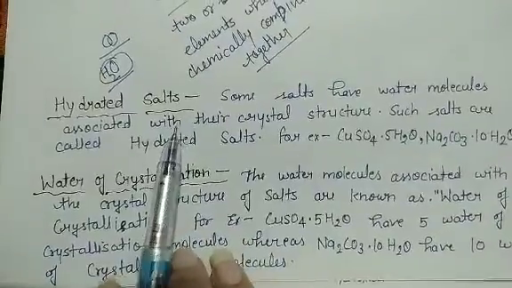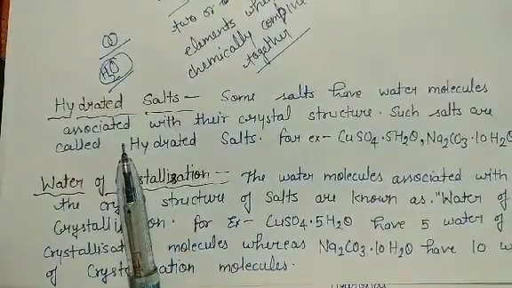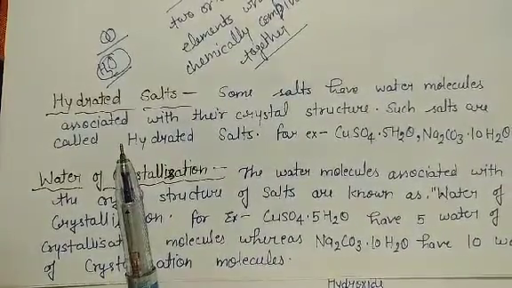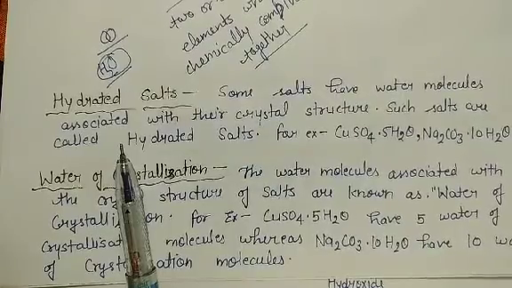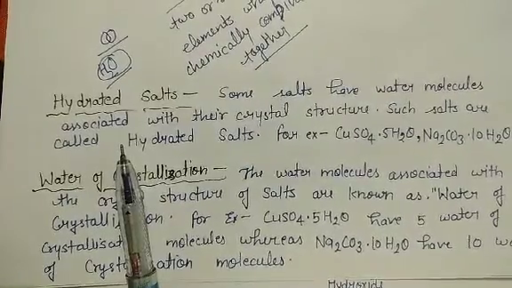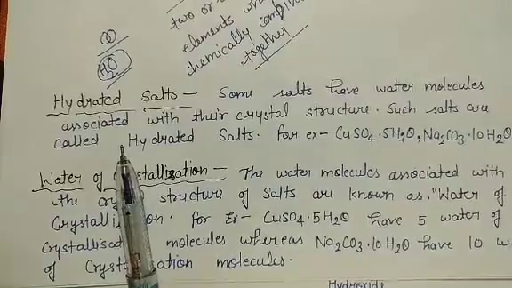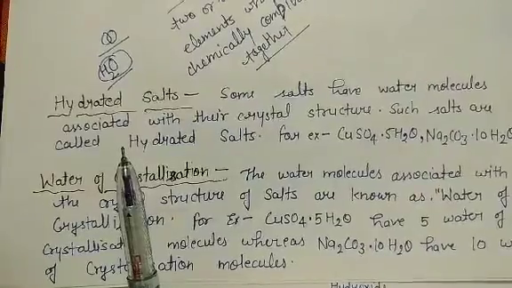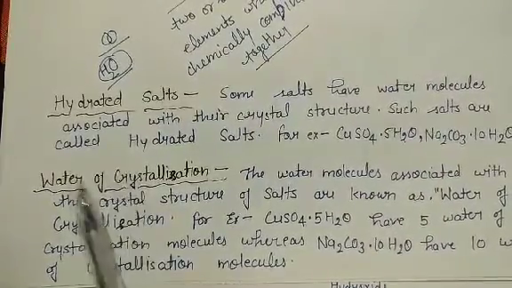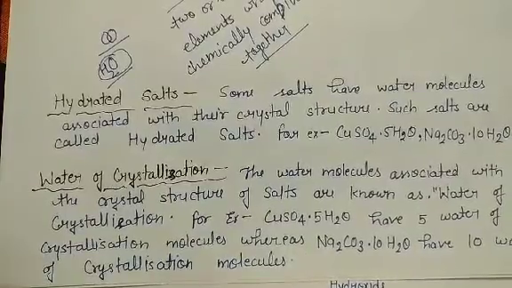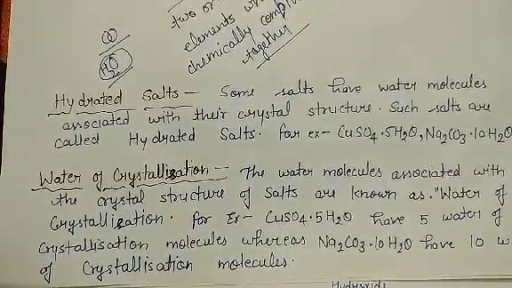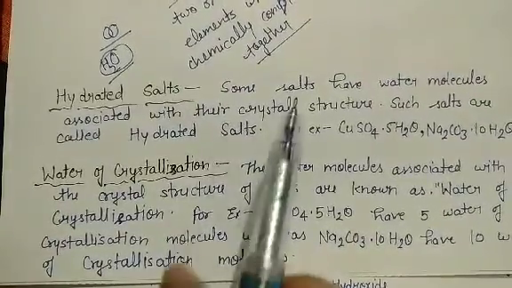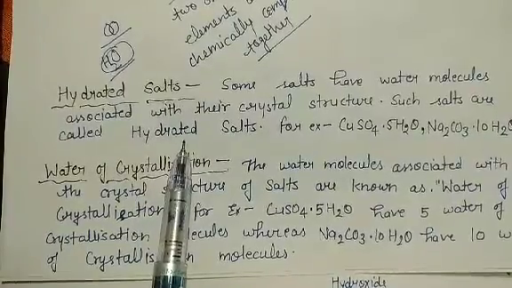So salts may be hydrated also. There are some salts which have water molecules associated with their crystal structure. So whenever you write the formula, you also write the water molecules which are associated with the crystal structure of that particular salt. As you all know, salt is an ionic compound, so it is not in the form of molecules, it is in the form of crystals. Such salts which have water molecules associated with their crystal structure are known as hydrated salts.